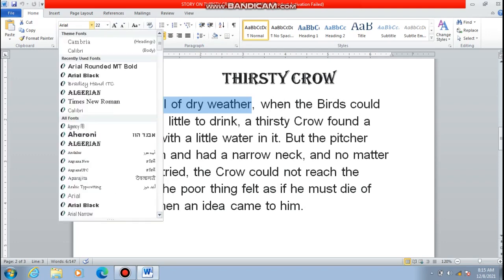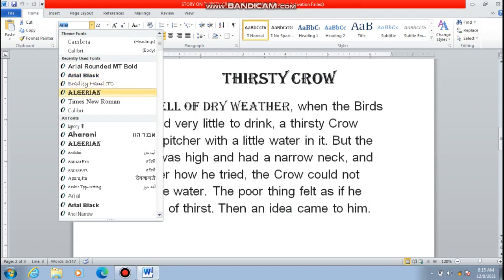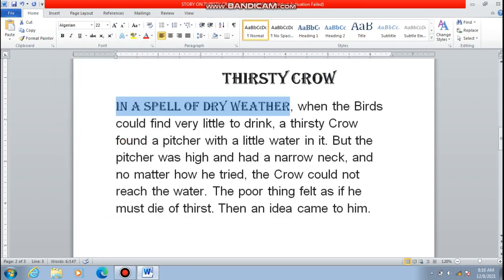Whatever type of font you want, you can change its style. I'm selecting this one, that is Algerian. As you can see, the text which I have selected has changed into the other font that I selected from the Home tab.